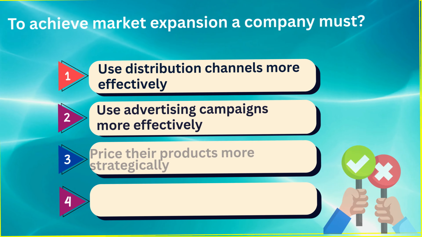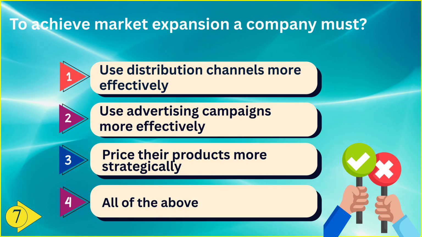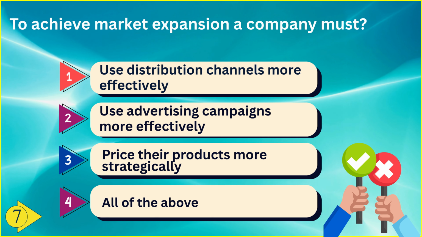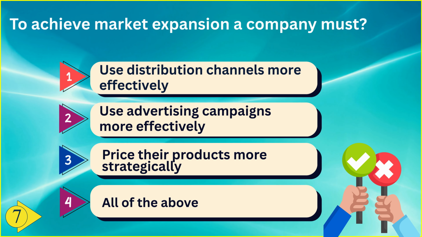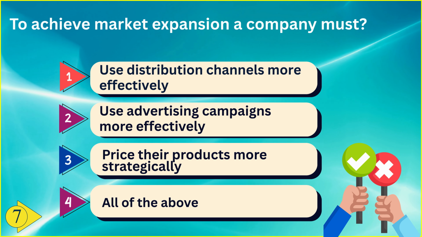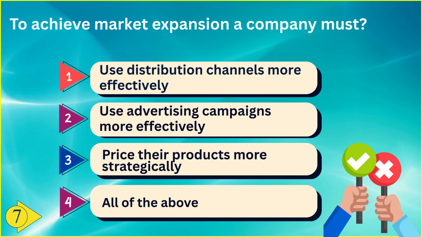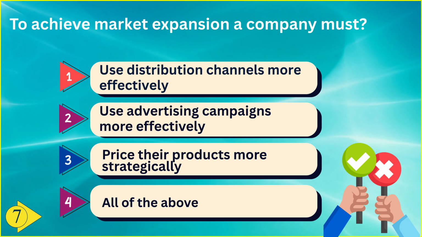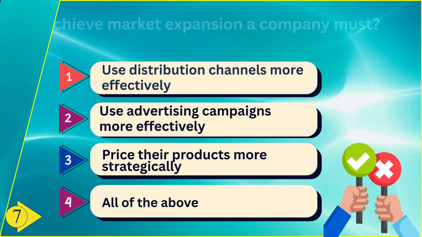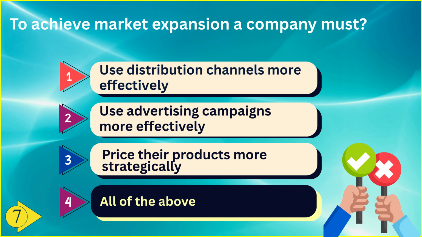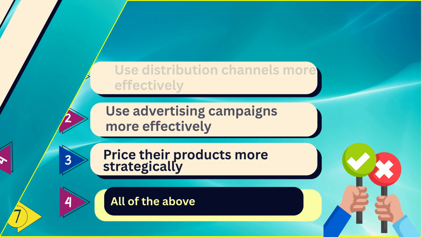To achieve market expansion, a company must option 1 use distribution channels more effectively, option 2 use advertising campaigns more effectively, option 3 price their products more strategically, and option 4 all of the above. And the correct answer is option 4 all of the above.